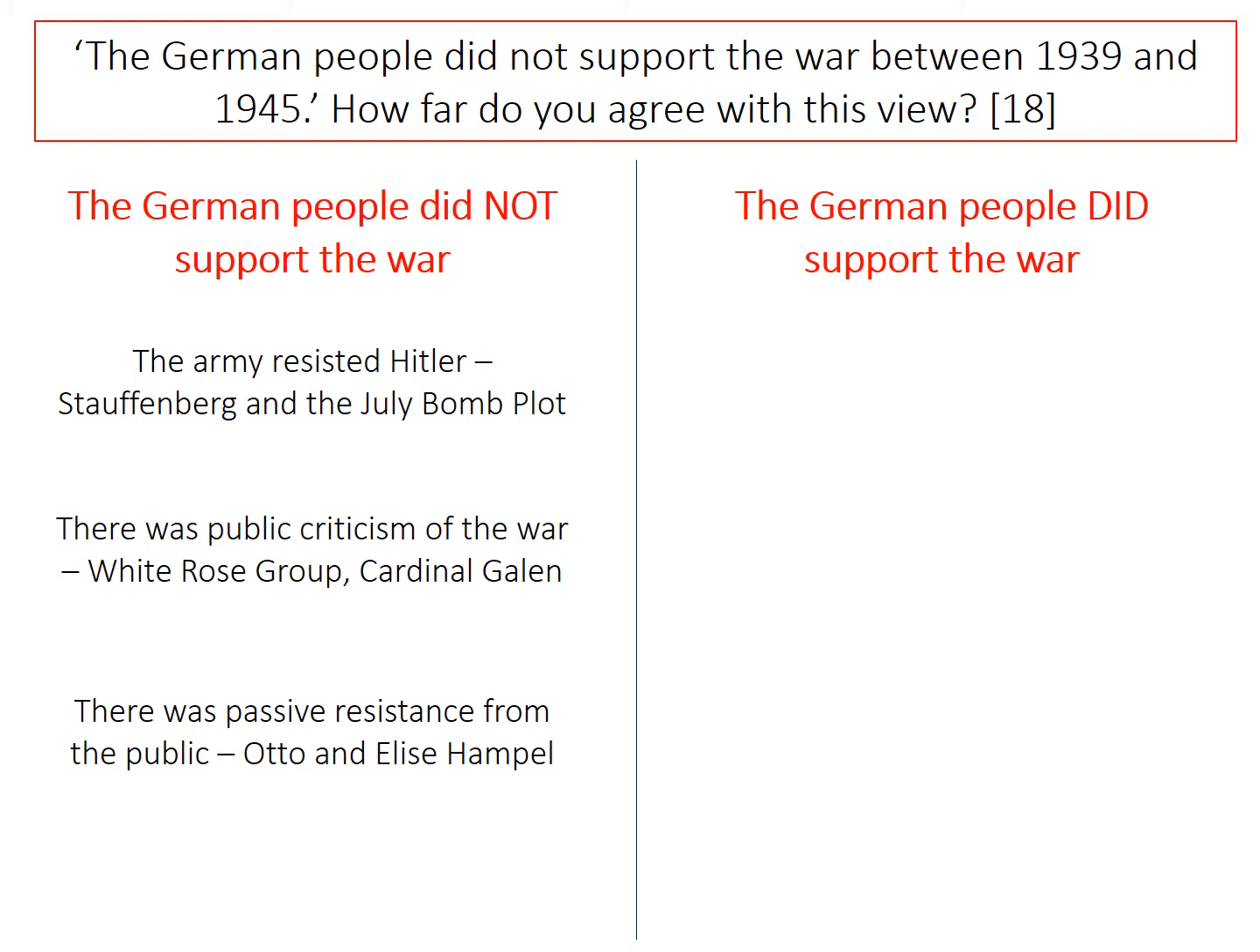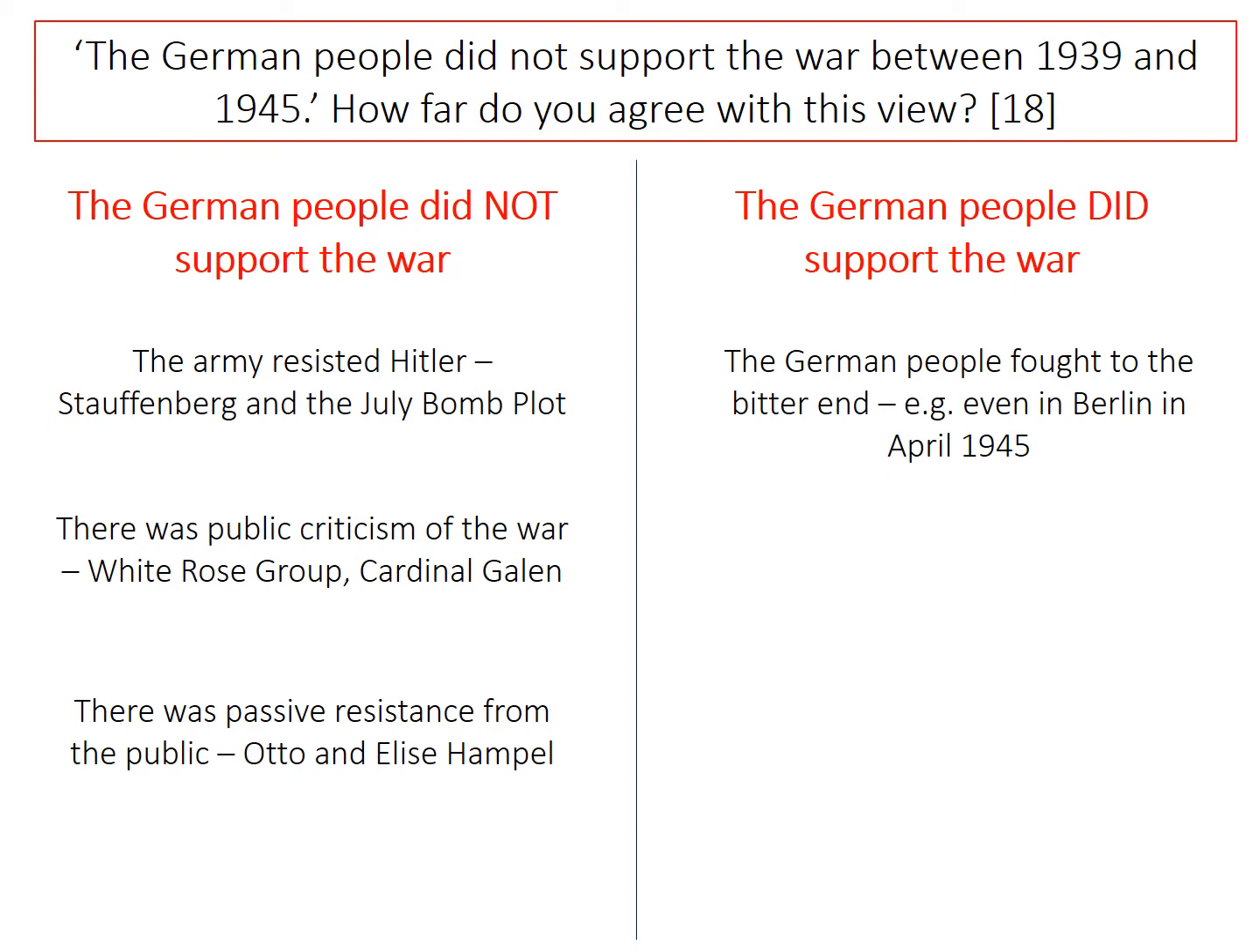And there is a counter-argument that the German people did support the war, and there's evidence to support this side of the argument too. For example, the fact that the German people fought to the bitter end of this war shows that arguably they were really behind it. Even in April of 1945 in Berlin, the German people were fighting hard against the Russians who were trying to break into the city. The fact that they fought with such ferocity shows that arguably the German people did support the war effort, and they believed that they could have won the war, even right at that bitter end.